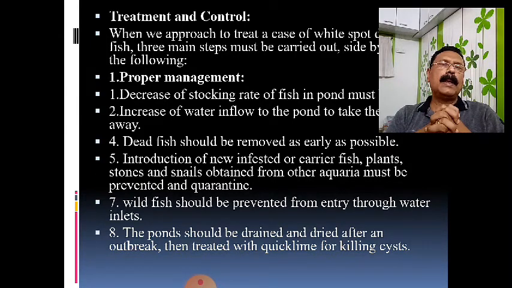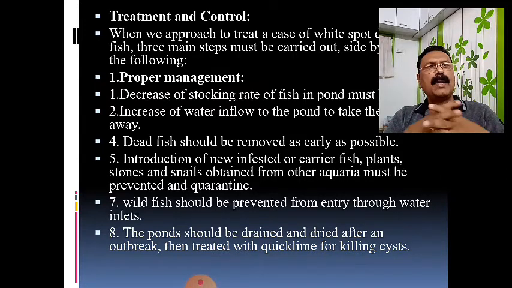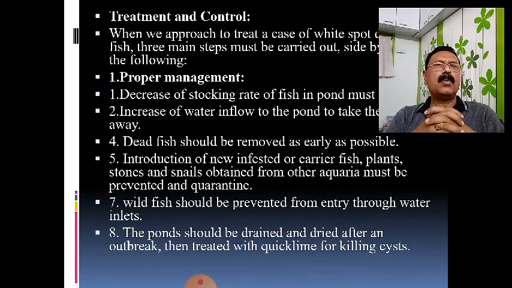In management, one method is proper management. In that method, you have to decrease the stocking rate. When overcrowding is there, ultimately there will be too much complication, and there is a greater chance of spreading any type of disease. Therefore, you have to maintain the exact stocking density of the fish, watch that stocking density and decrease the stock. It is one simple way.